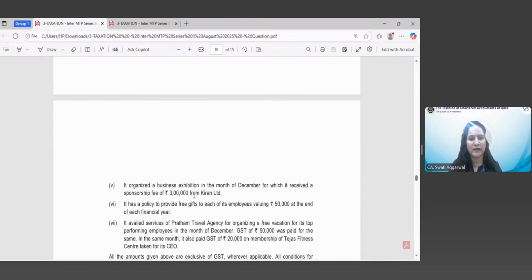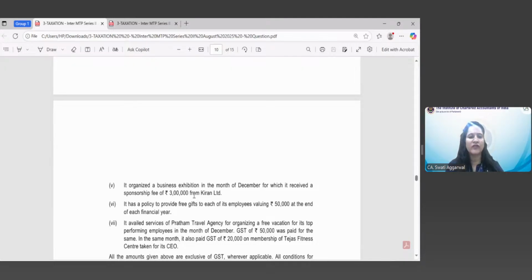Then coming to another service, it organized a business exhibition in the month of December, for which it received a sponsorship fee of rupees 3 lakh from Kiran Limited. Now, in case of sponsorship service, is reverse charge applicable? Yes, it is applicable. The provider can be any person, whether a body corporate, partnership or individual. But the recipient should be either a body corporate or a partnership firm, right?